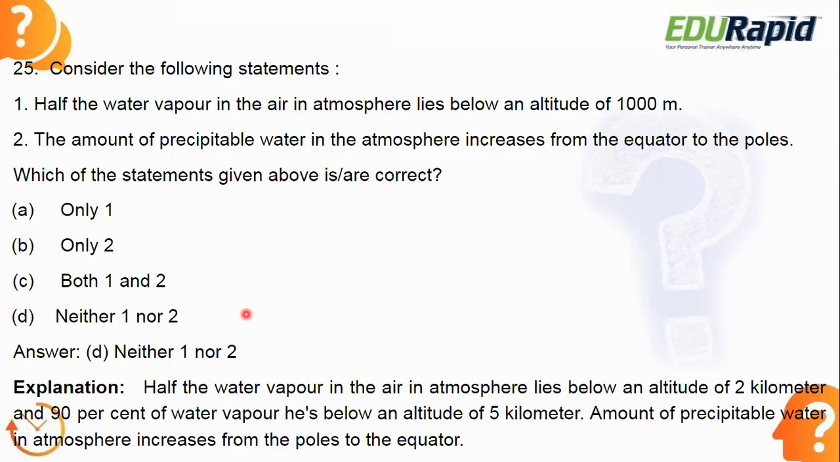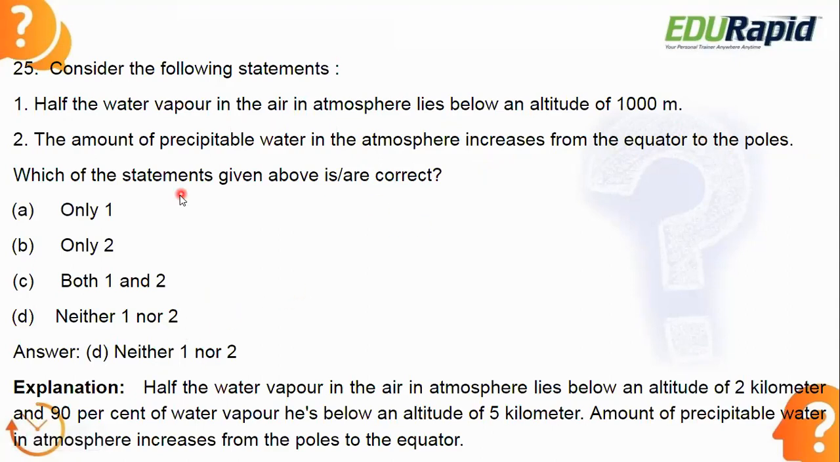And 90% of the water vapor is there below an altitude of 5 kilometer. Then the amount of precipitable water in the atmosphere increases from the poles to the equator. But here in statement number 2, they are giving reverse. The amount of precipitable water in the atmosphere increases from the equator to poles. It should be poles to the equator. They are giving reverse to make you confused. So that's why both these statements are wrong. Option D is correct, neither 1 nor 2.